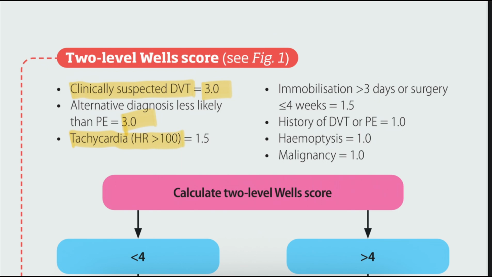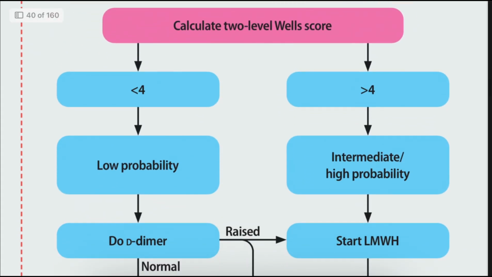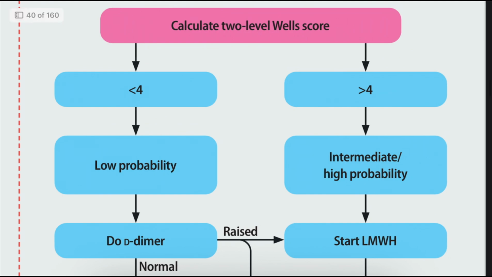If heart rate is more than 100, we give 1.5 points. If the patient has been immobilized for more than 3 days or had surgery within the last 4 weeks, we give 1.5 points. If the patient has a previous history of DVT or pulmonary embolism, we give 1 point. If the patient has hemoptysis, we give 1 point. Next, if the patient has malignancy, we give 1 point. Now we have to calculate these two levels of the Wells score.